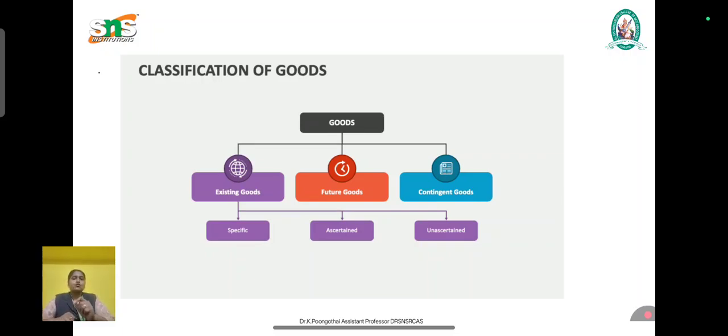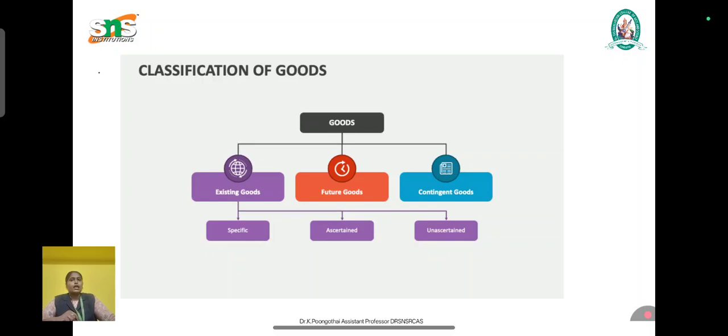The importance of goods in a contract of sale is that a contract of sale is valid when there are goods plus price. So the price is also an important thing for the goods. When the two are combined and ownership is transferred, that is known as transfer of goods. The ownership or property in the goods determines risk, liabilities, and the rights of buyer and seller. I hope you all understand the characteristics of goods and what goods are.